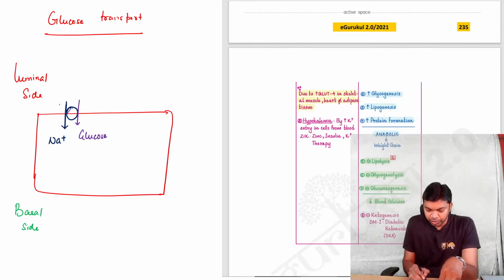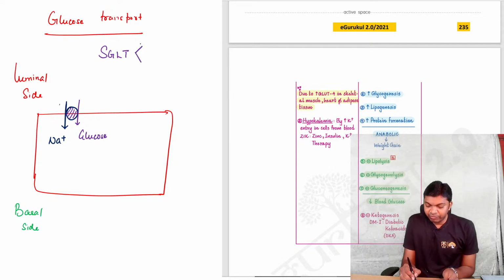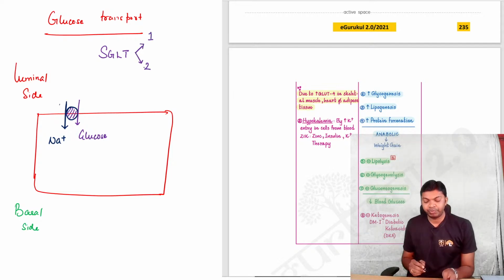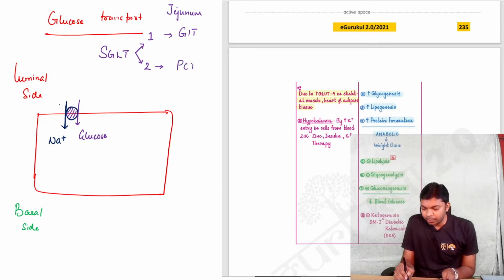This transporter is called as sodium dependent glucose transporter, SGLT. SGLT have got two subtypes, SGLT1, SGLT2. SGLT1 is predominantly seen in gastrointestinal tract, especially in jejunum, while SGLT2 is located in proximal convoluted tubules of nephrons, PCT of nephrons.